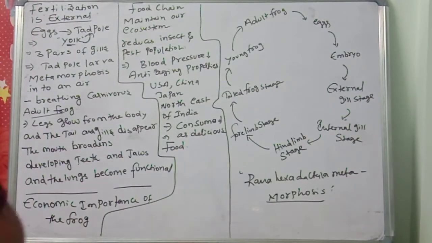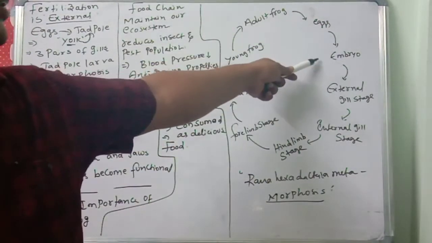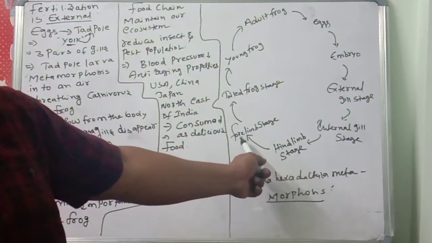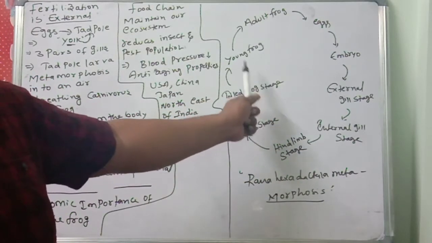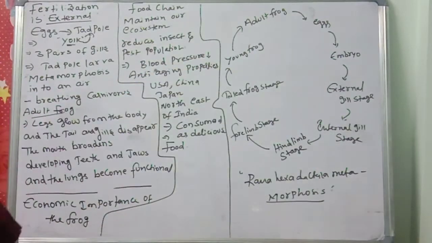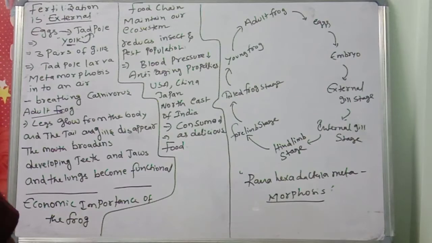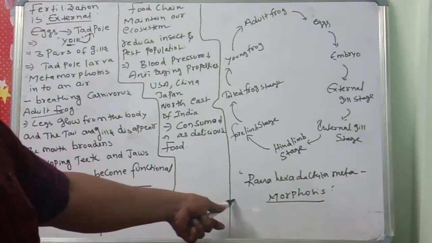Like that, metamorphosis: eggs, embryo, external gills, internal gill stage, hind limb stage, forelimb stage, tailed frog stage, young frog stage, and adult frog. So like this, there is the metamorphosis of Rana hexadactyla.